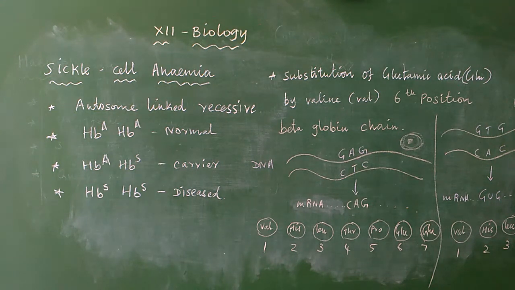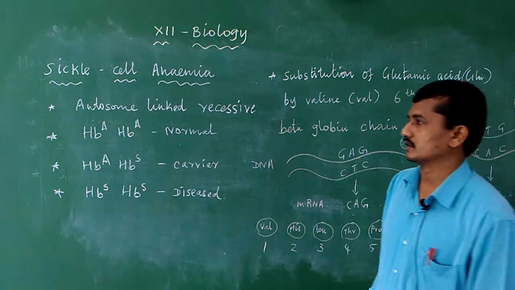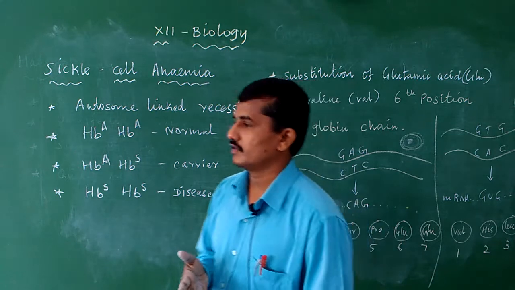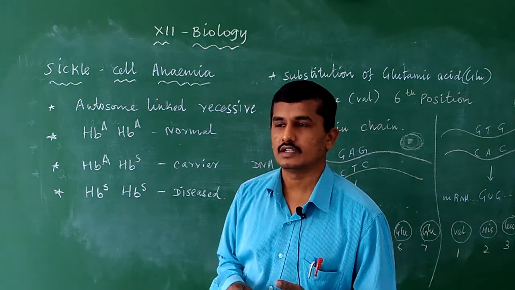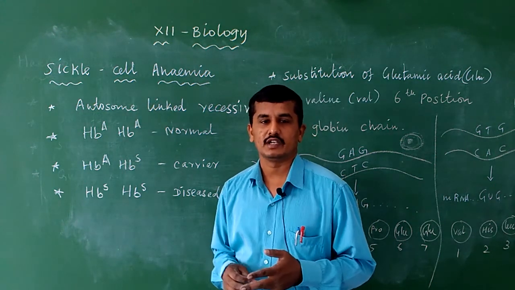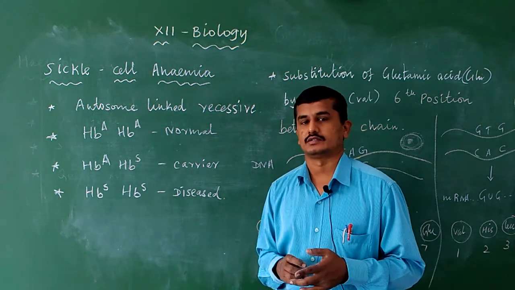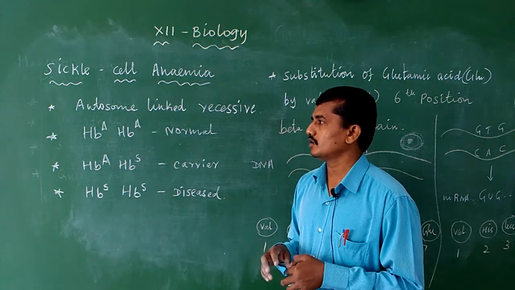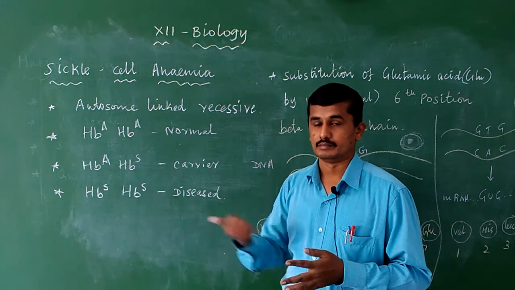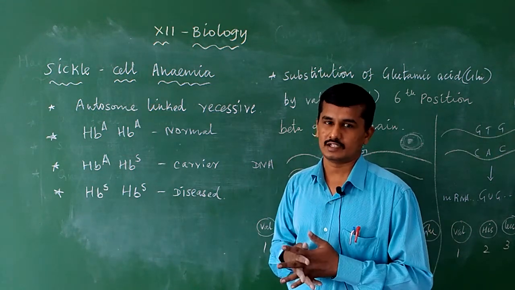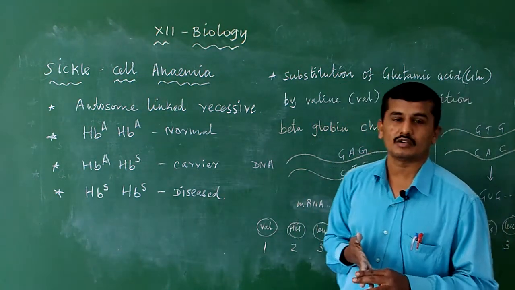So next disease is sickle cell anemia. This is actually a Mendelian disorder. So far we have finished color blindness, which is a Mendelian disorder, and hemophilia, which is a Mendelian disorder. Then sickle cell anemia is another Mendelian disorder. Sickle cell anemia is actually an autosomal linked recessive disease. The previous diseases are sex linked, due to the X chromosome, but this disease is autosomal linked.